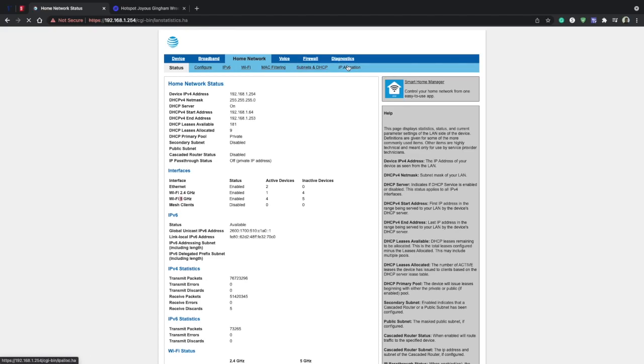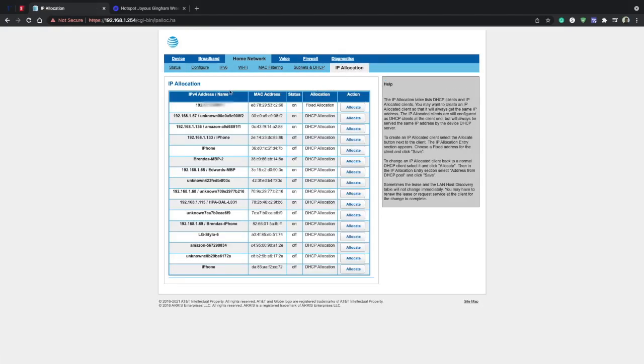We will go to IP allocation. Once you go to IP allocation, these are all of the devices that are connected, or were previously connected, to your modem or router. Some might not be currently using the Wi-Fi signals, but it saves this data just in case they want to log back on to the Wi-Fi. If you had visitors that were previously connected to the Wi-Fi, their devices' IP addresses will be here as well.